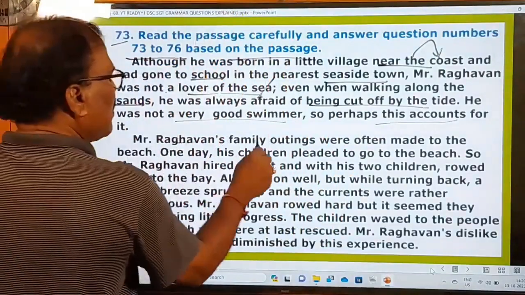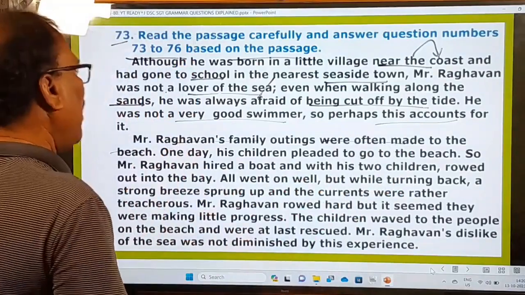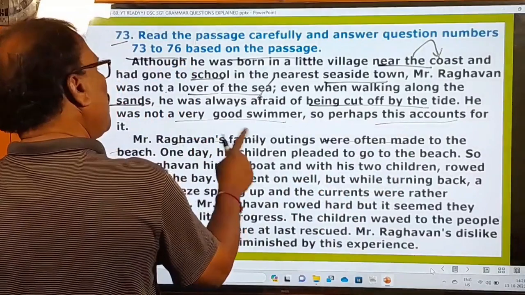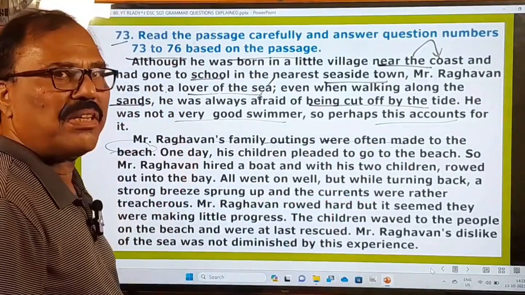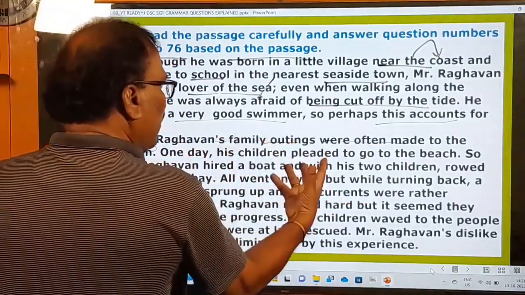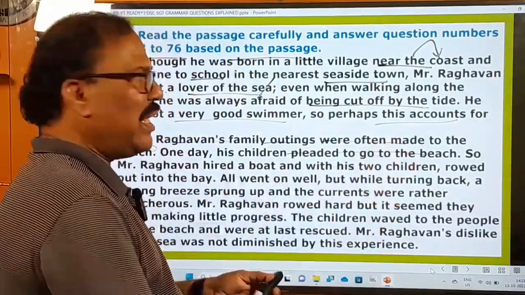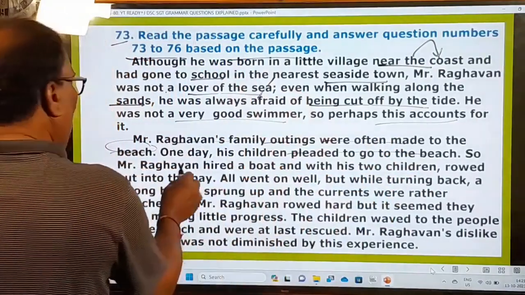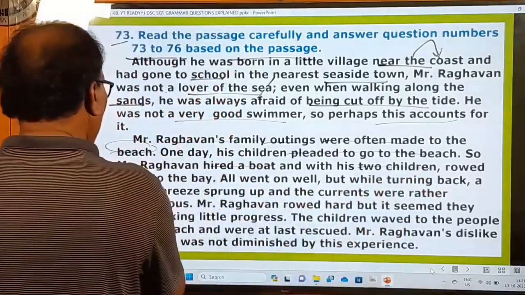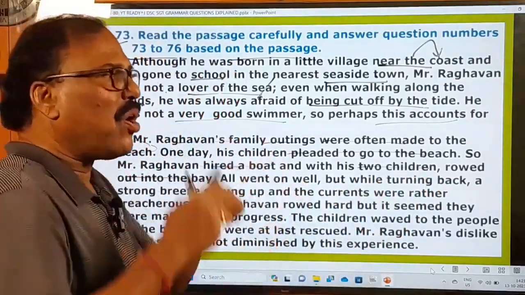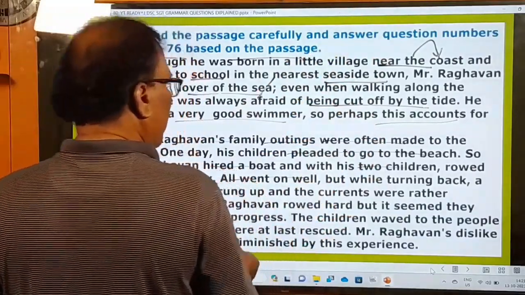Second paragraph. Raghavan's family outings were often made to the beach, and he got married. He has a small family now, and Raghavan's family used to go for outings only to the beach. One day his children pleaded with him to take them to the beach, so Raghavan hired a boat with his two children, rowed out into the bay, and he himself started rowing the boat into the sea. All went on well. Everything was okay.